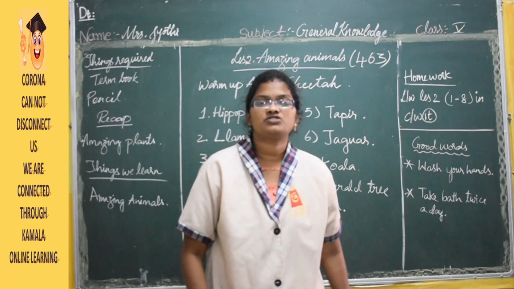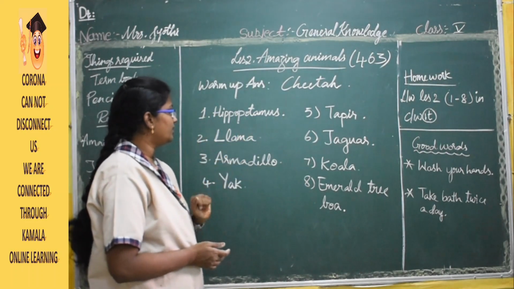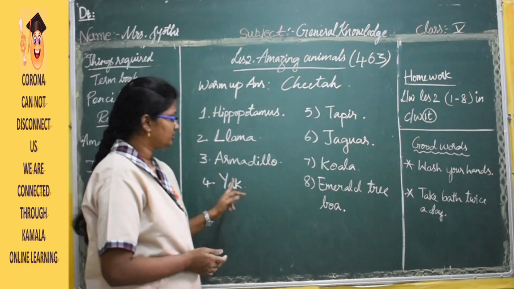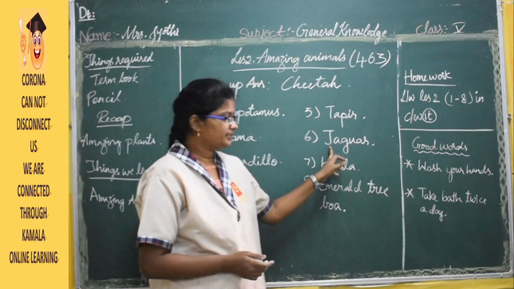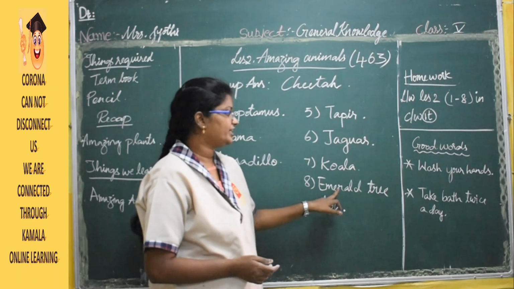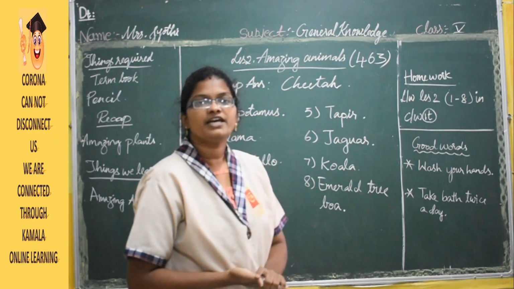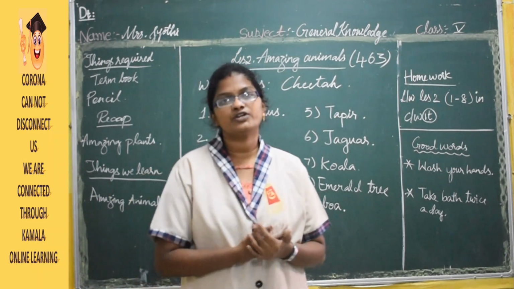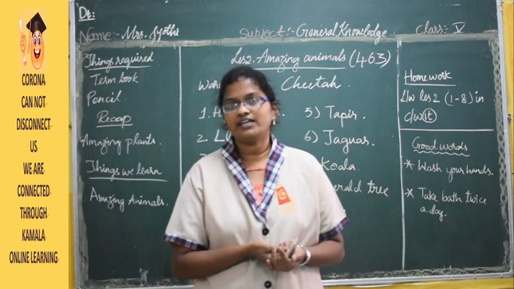Hope you have all understood about these animals. Hippopotamus, llama, armadillo, yak, tapir, jaguar, koala, and the last one is emerald tree boa. So these are the 8 different animals which you have learned today. Hope you all understood the lesson. In the next session I will come with an interesting topic.